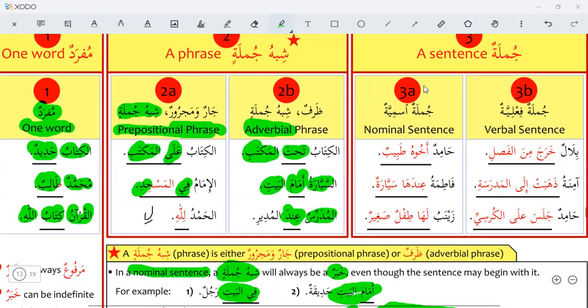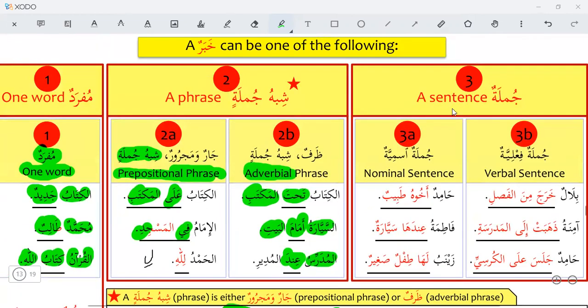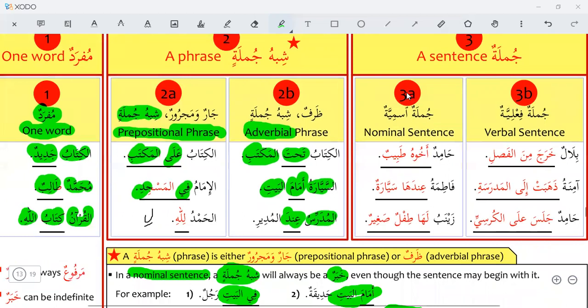A complete sentence can be a khabar also. Like in a nominal sentence, jumlatul ismiyya.